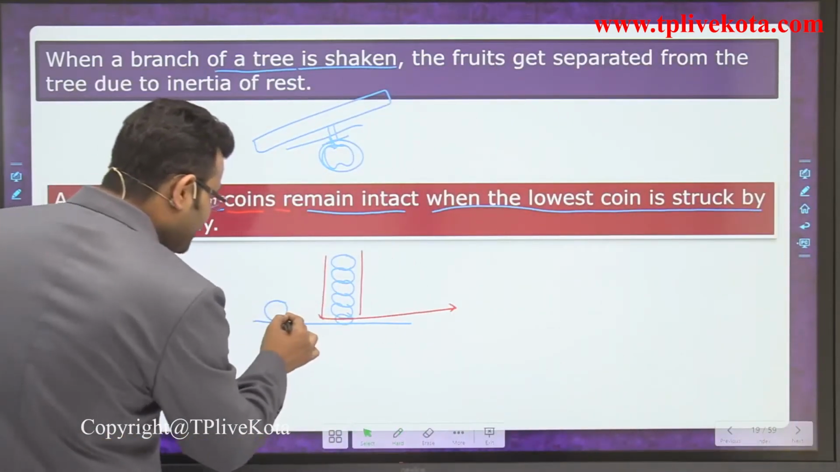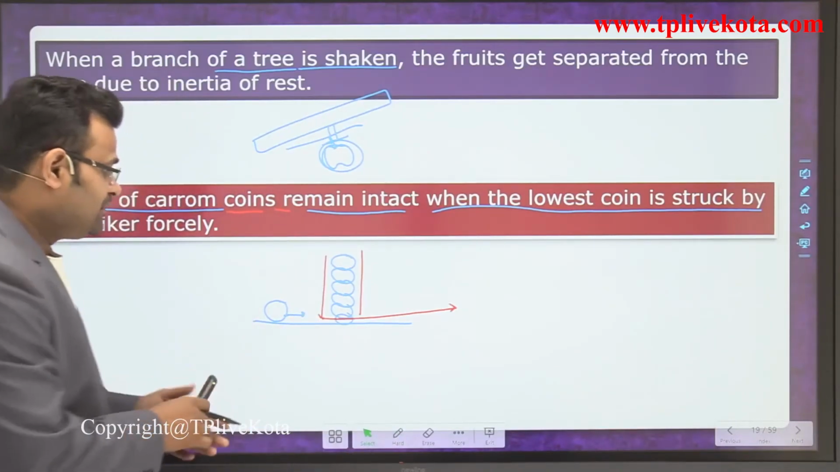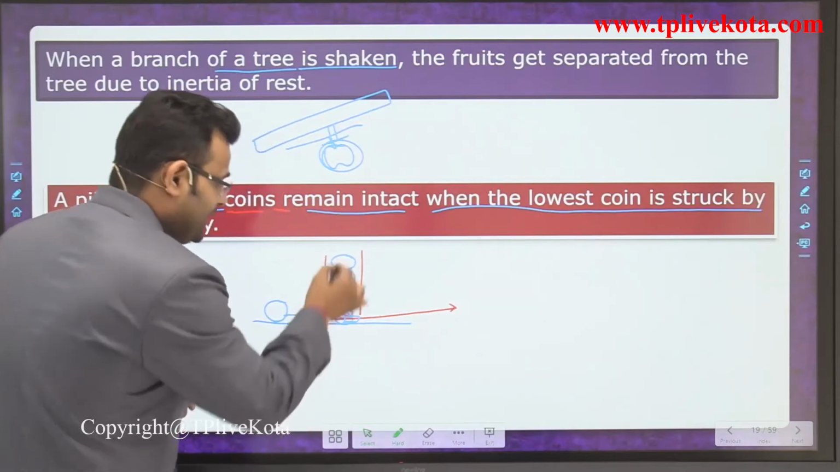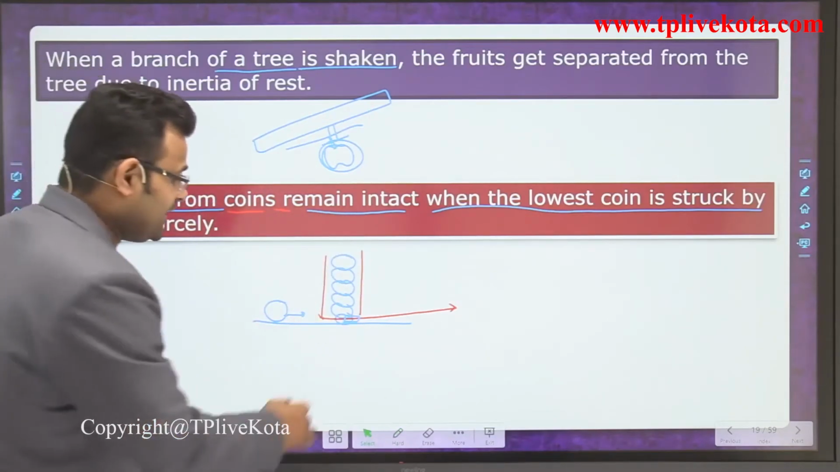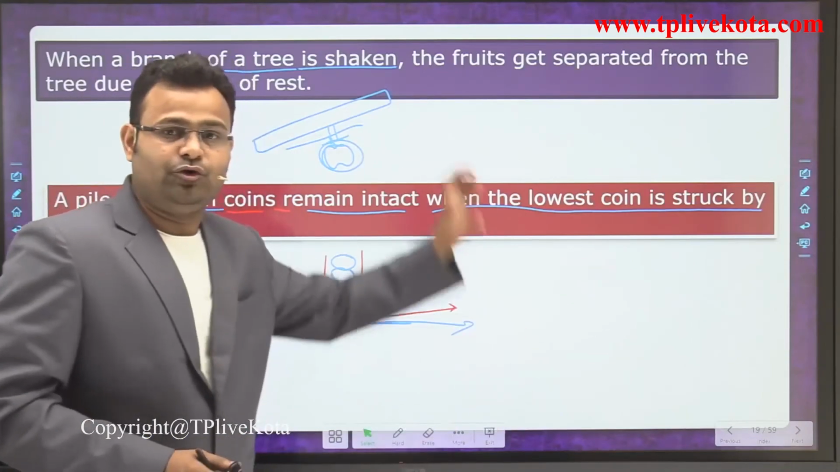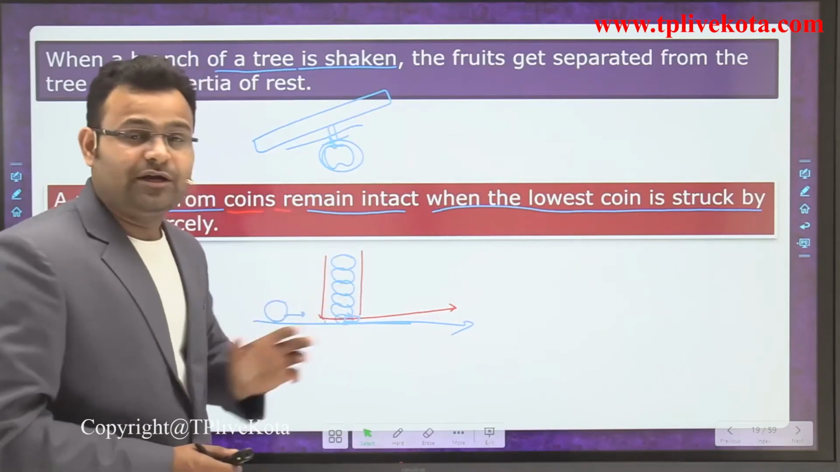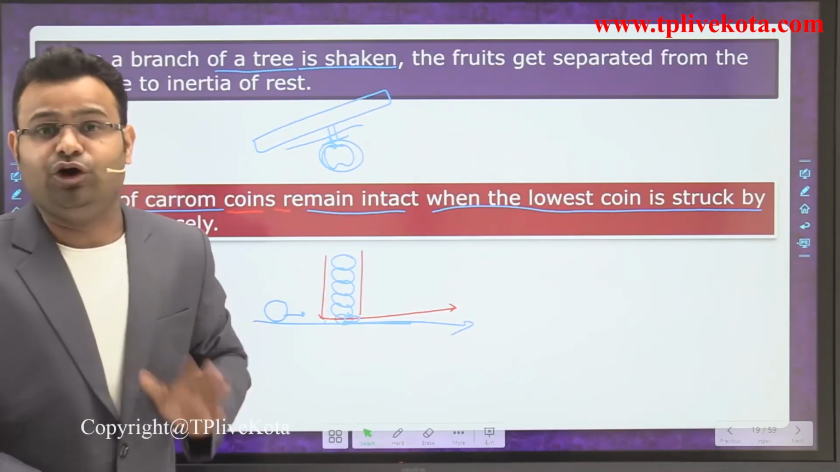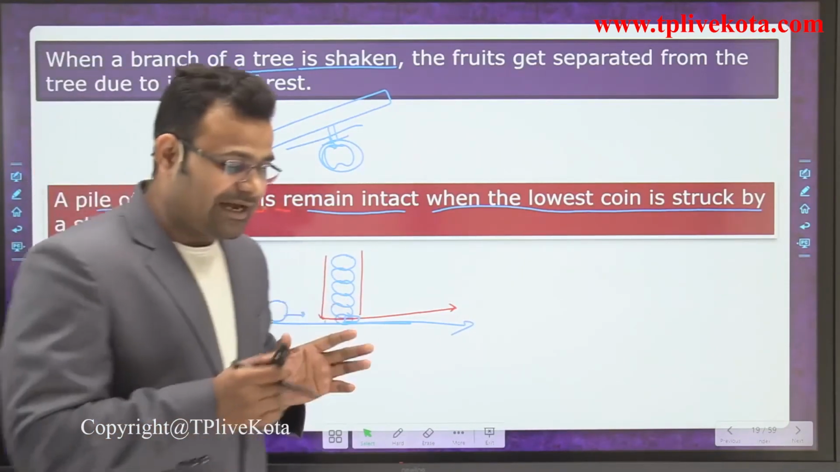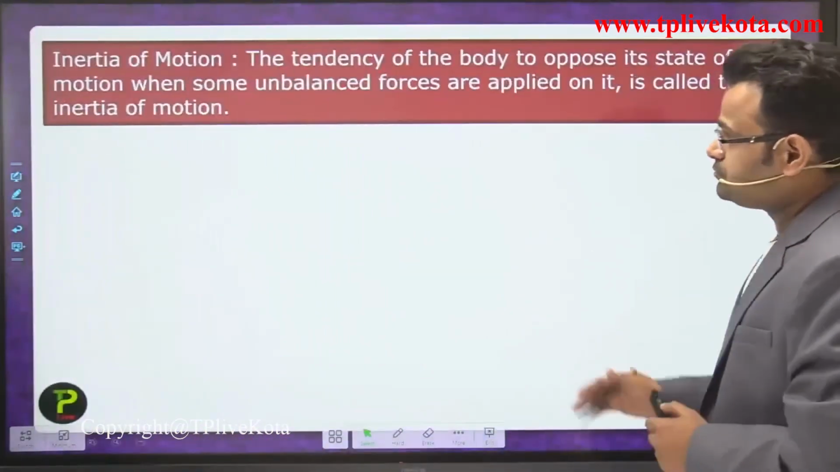If your striker speed is very slow, then it moves just halfway and all are dropping. If it is moving very fast, what happens? It is moving very fast and all move in a straight direction. The coins are not dropping, the whole pile is not dropped, guys. So these are some examples of inertia of rest.